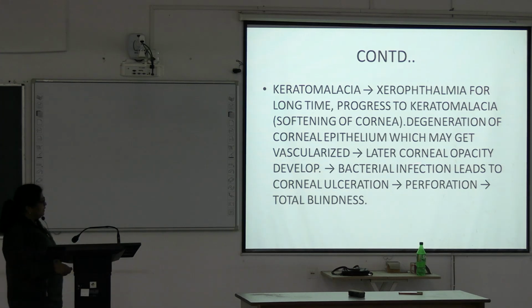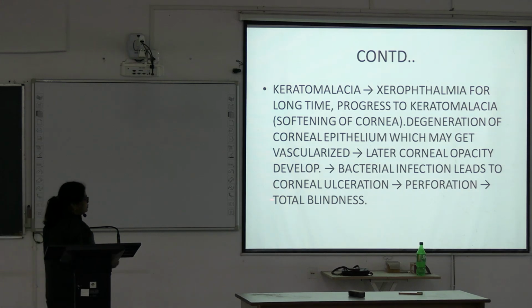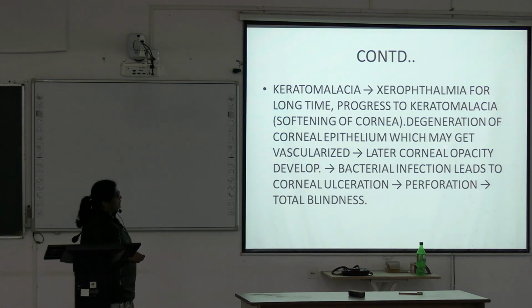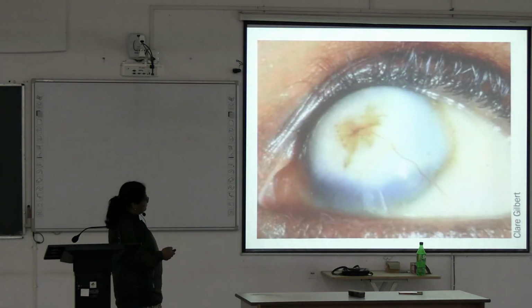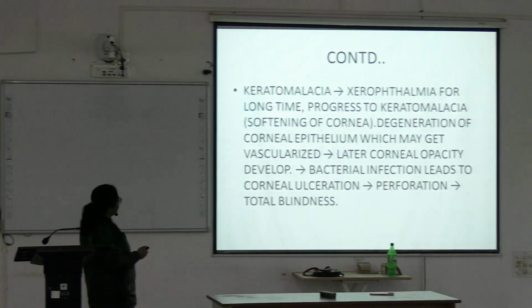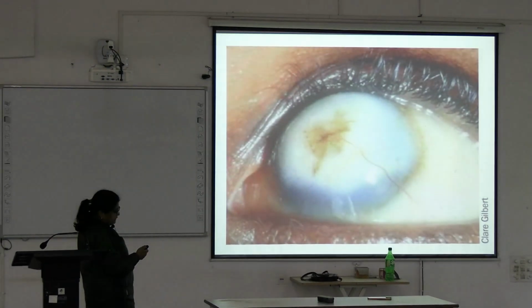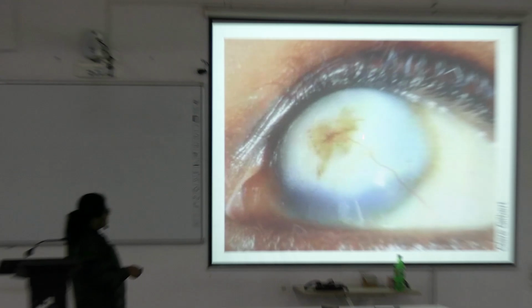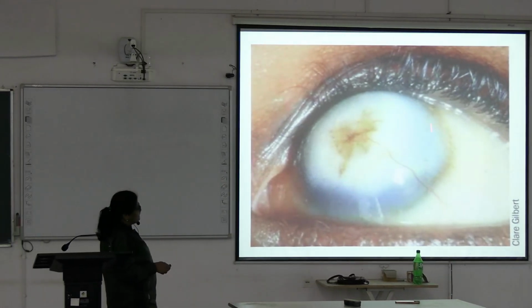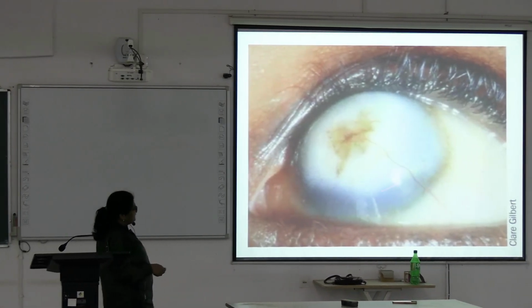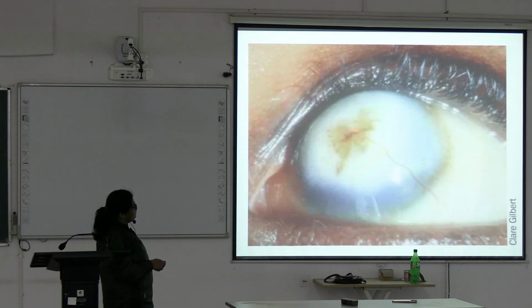So, corneal opacity will develop, bacterial infection leads to corneal ulceration, then it can progress to perforation and total blindness. Now, this is keratomalacia. The cornea firstly becomes soft, then it is vascularized, ultimately ulceration, perforation and complete blindness.